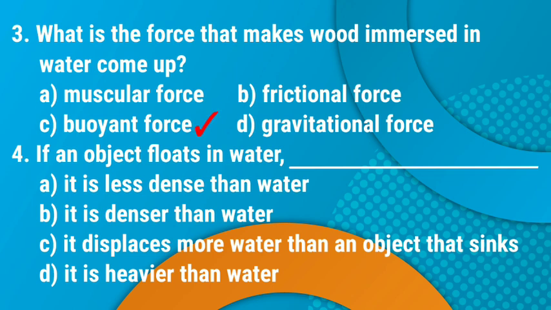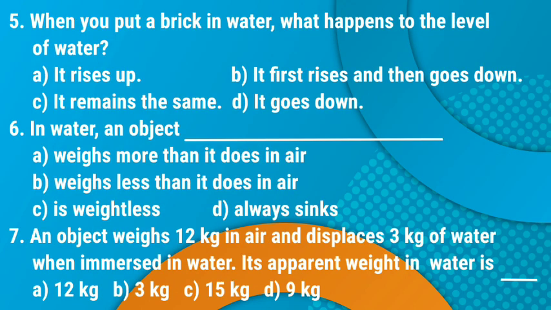4. If an object floats in water, it is less dense than water. 5. When you put a brick in water, what happens to the level of water? A. It rises up. B. It first rises and then goes down. C. It remains the same. D. It goes down. Answer is A. It rises up. 6.